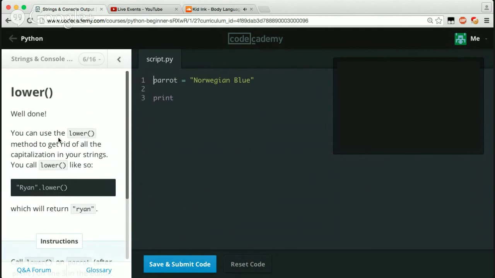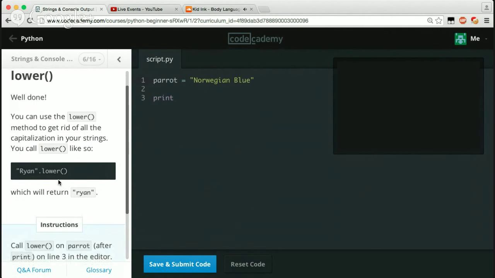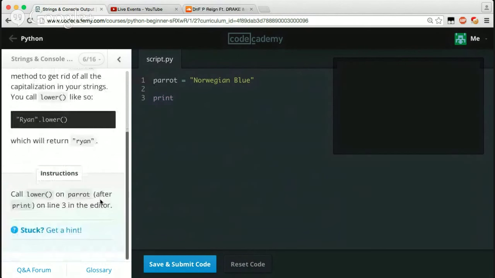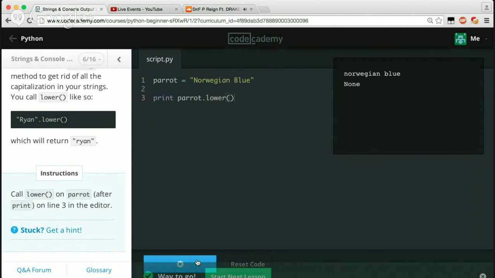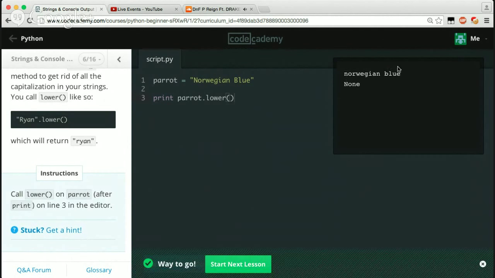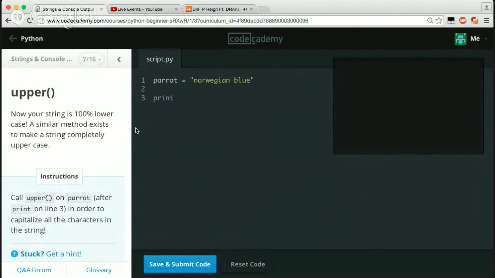Lower. Well done. You can use the lower method to get rid of all the capitalization in your strings. You call lower like so, Ryan.lower(), which returns ryan. Cool. Call lower on parrot after print on line 3 in the editor. So pretty much we just say print parrot.lower(), and we should get everything. As you see, the N and the B are now not capitalized.